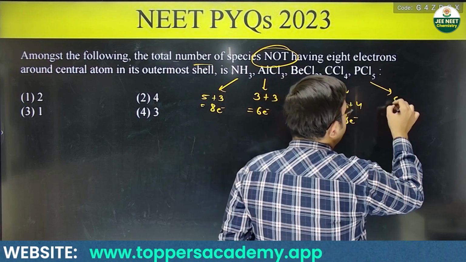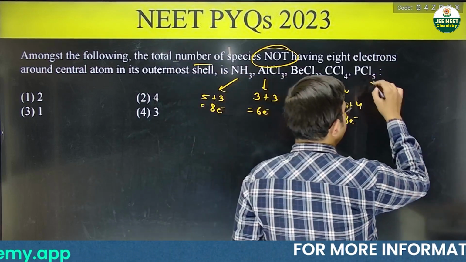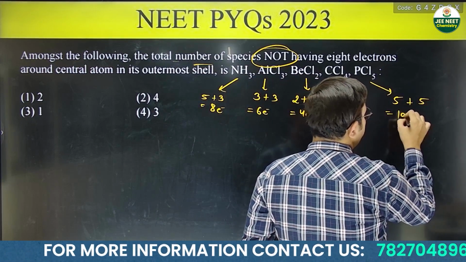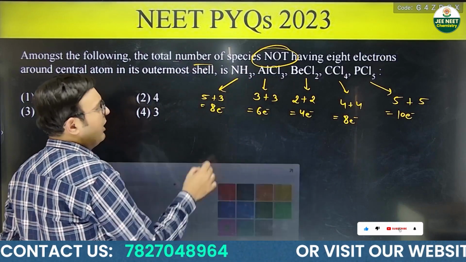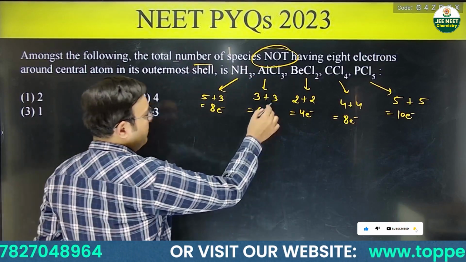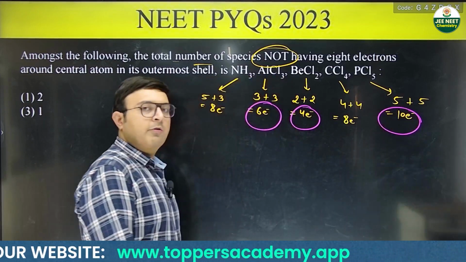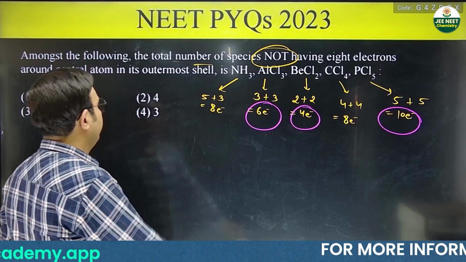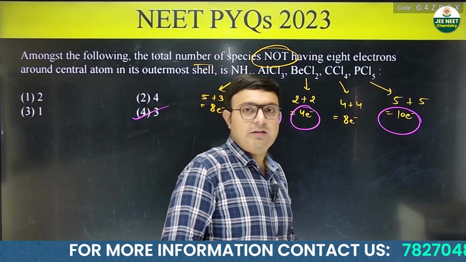Phosphorus, कितने वैलेंस इलेक्ट्रॉन है phosphorus में? Phosphorus has 5 valence electrons. So 5 valence electrons plus 5 from chlorine, it has 10 valence electrons. So count कर लो. Now count how many species do not have 8 electrons. 1, 2 and 3. Okay, so 3 species do not have the 8 valence electrons in them. So answer becomes 3. अब carefully mark करना answer. Mark the answer very carefully.